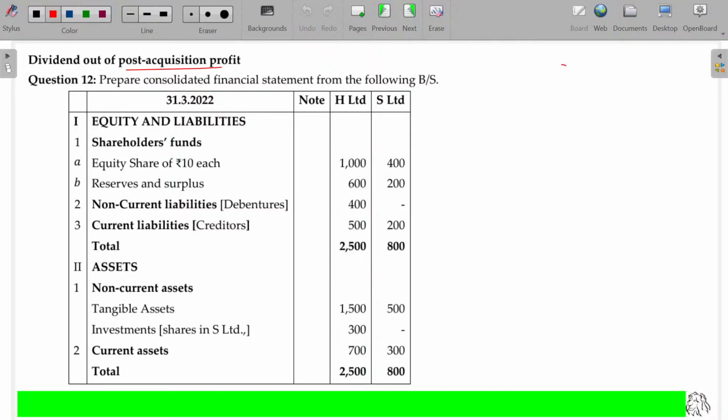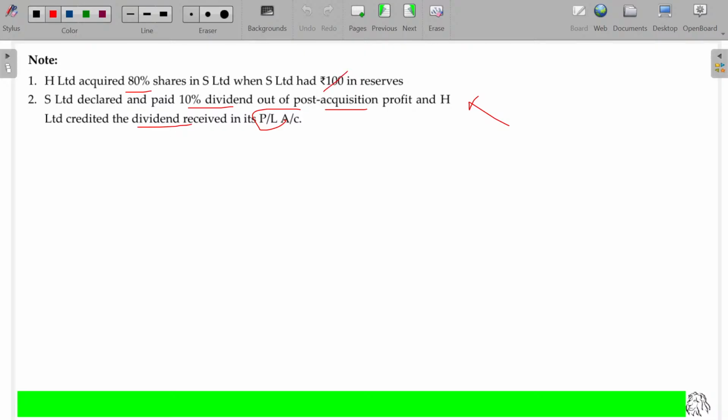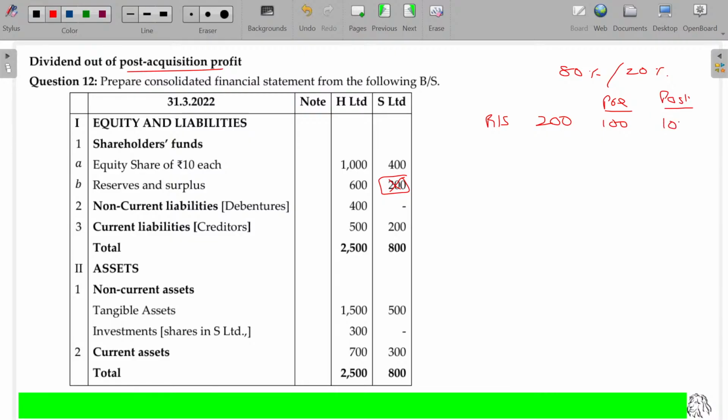So 80-40, 80-20, and reserves and surplus being 200. Segregate that to pre and post. Pre being 100. That remains unaffected. Profit earned after this 100 rupees will be called post acquisition profit. From there only dividend is distributed. You don't need to adjust this. Then post acquisition profit after the distribution of post acquisition dividend, we still have 100 rupees.